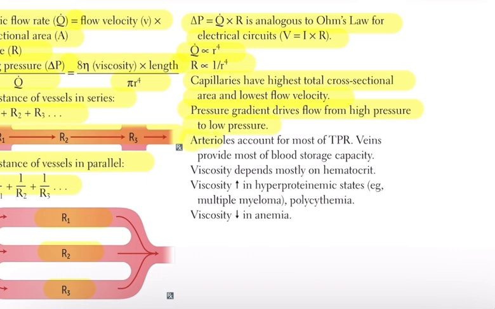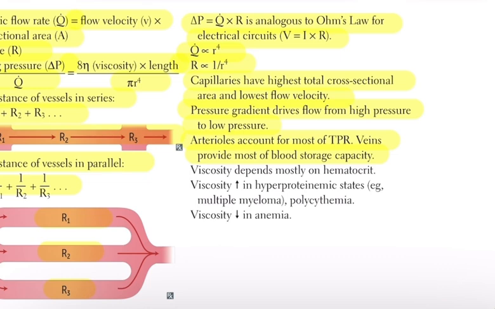Arterioles are the vessels that account for most of the total peripheral resistance in the circulation. This is because they have small diameters and muscular walls that can change their size to control resistance. Veins are the main storage vessel for blood. They can hold a large volume without a significant rise in pressure.